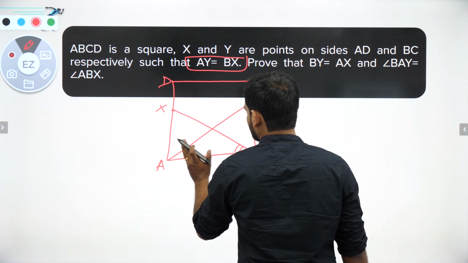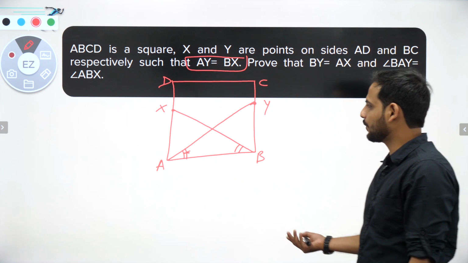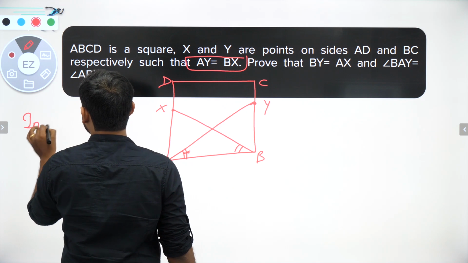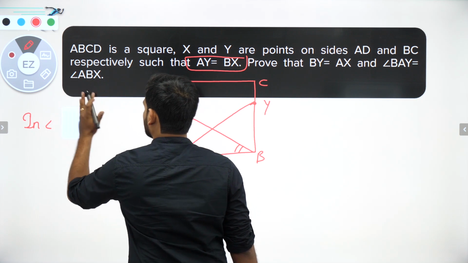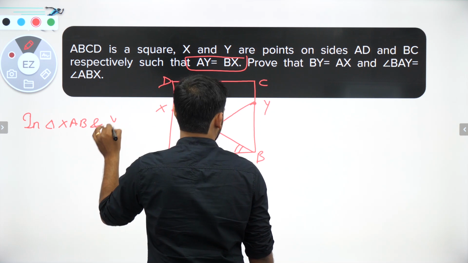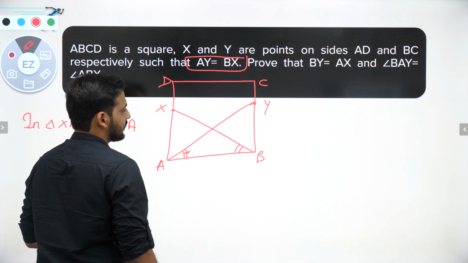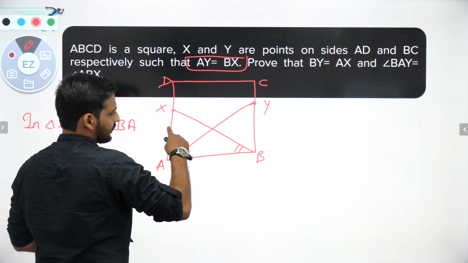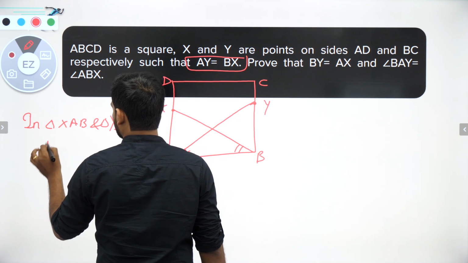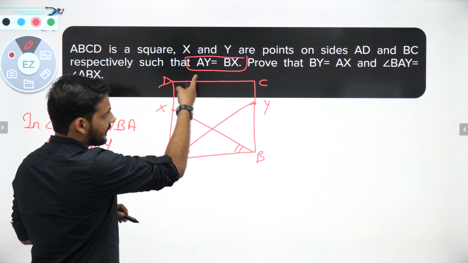So we will prove it. It's quite easy. I can say that in triangles XAB and YBA, first thing, AY is equal to BX, or BX is equal to AY, it is already given.